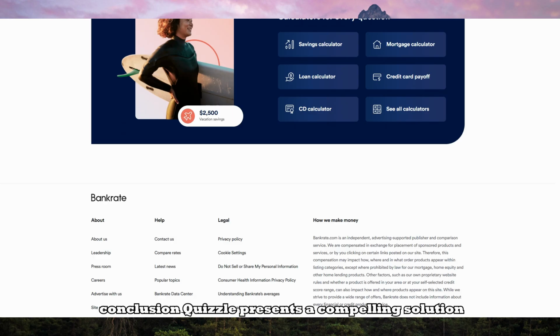In conclusion, Quizzle presents a compelling solution for modern learning environments, offering a blend of AI-powered automation and detailed analytics, but it's essential to be aware of its limitations to maximize its benefits.